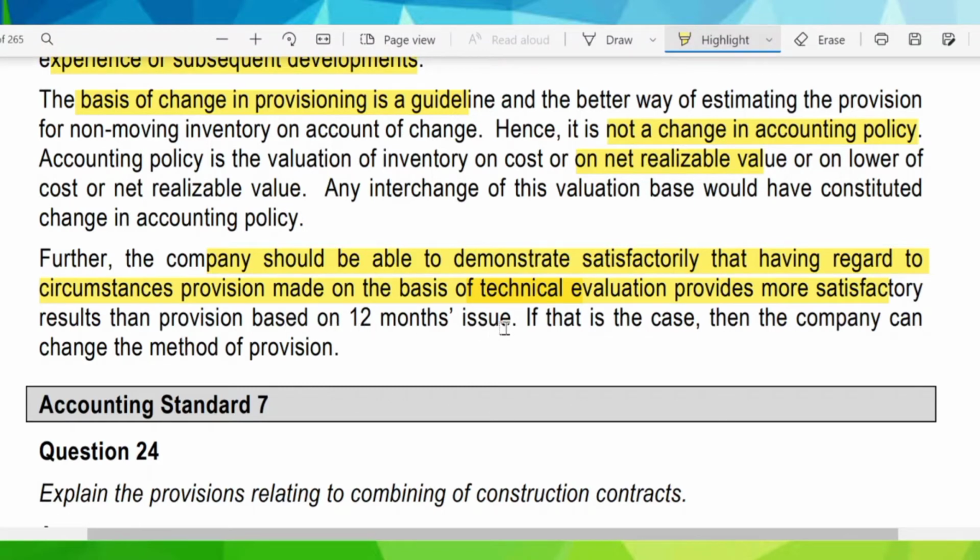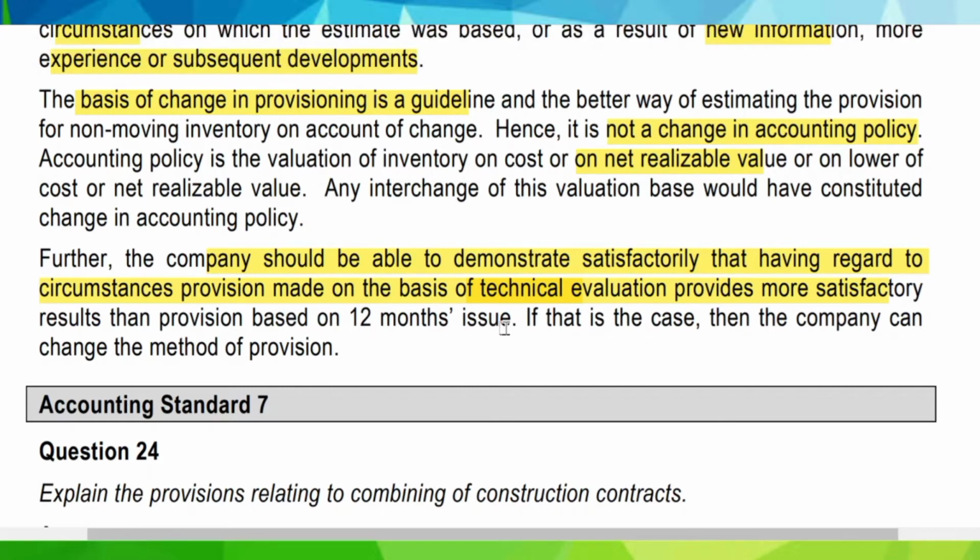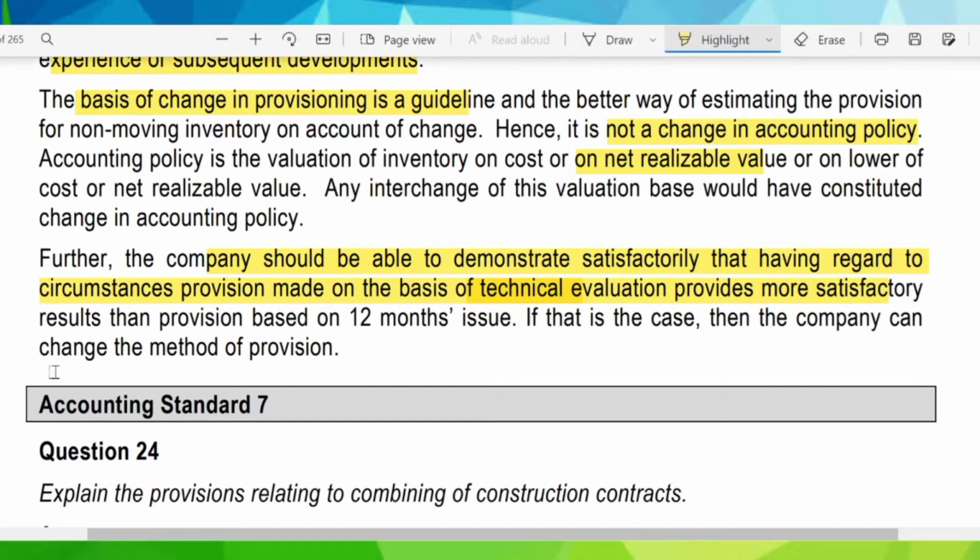It has to disclose this fact in its financial statements: since it is a change in accounting estimate, from no issues for 12 months to technical evaluation, it provides better satisfactory results. If that is the case, then the company can change the method of provision. To change the method of provision, it has to demonstrate satisfactorily the circumstances that the provision made on the basis of technical evaluation provides more satisfactory results than provision based on 12 months issue.